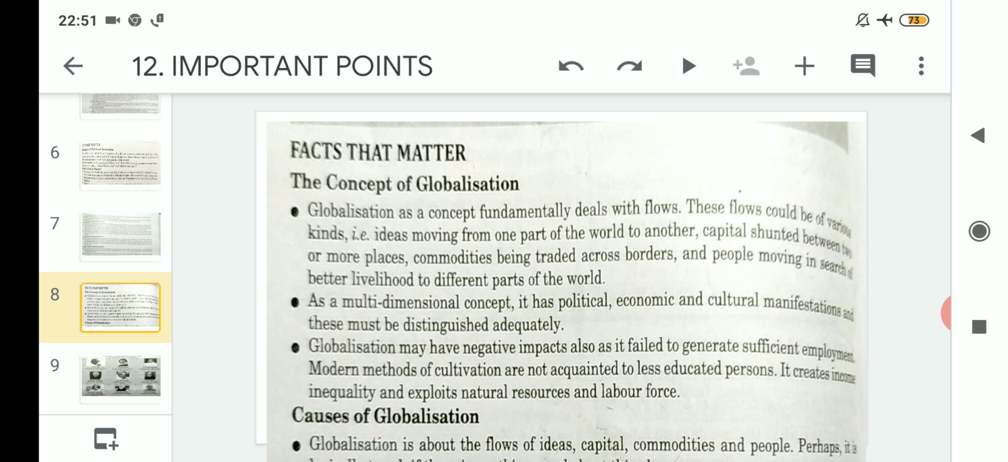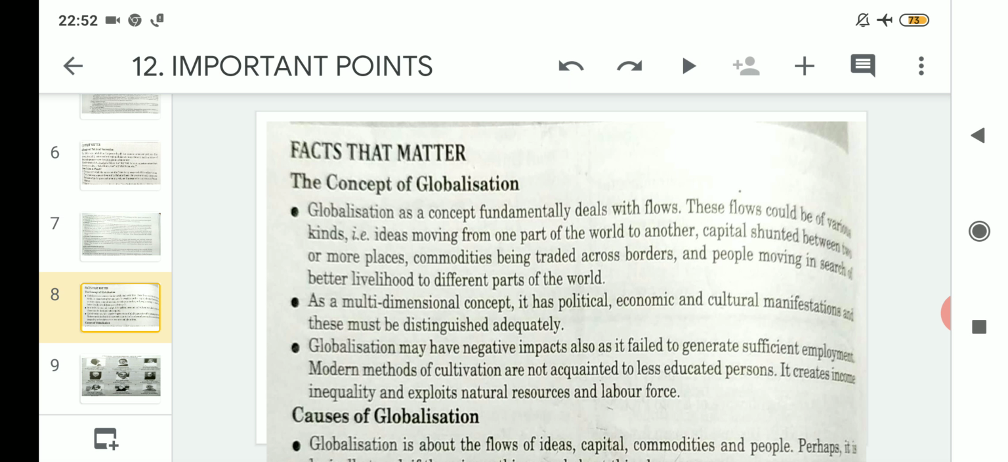Now modern methods of cultivation are not acquainted to less educated persons. It creates income inequality and exploits natural resources and labor force. So how does it have a negative impact? Globalization brings negative impacts. For example, modern methods of cultivation have already arrived due to flows of ideas, due to flows of trade. So modern methods of cultivation are not acquainted to less educated people, because farmers can be less educated and they could not be acquainted with those modern methods of cultivation.